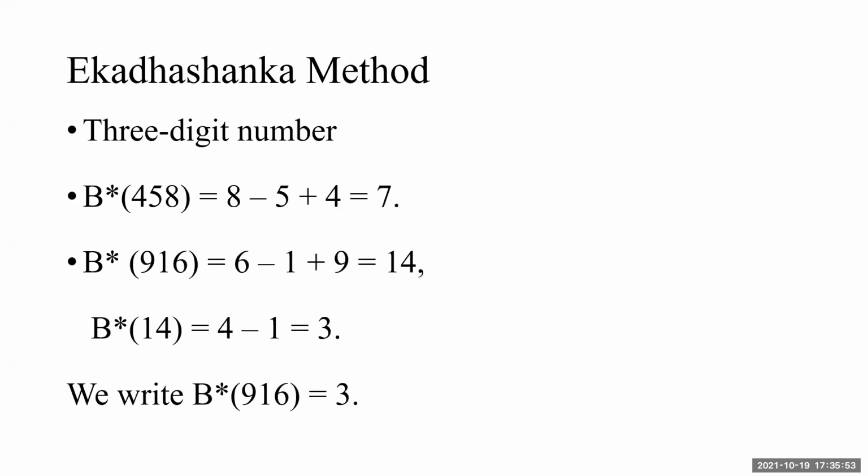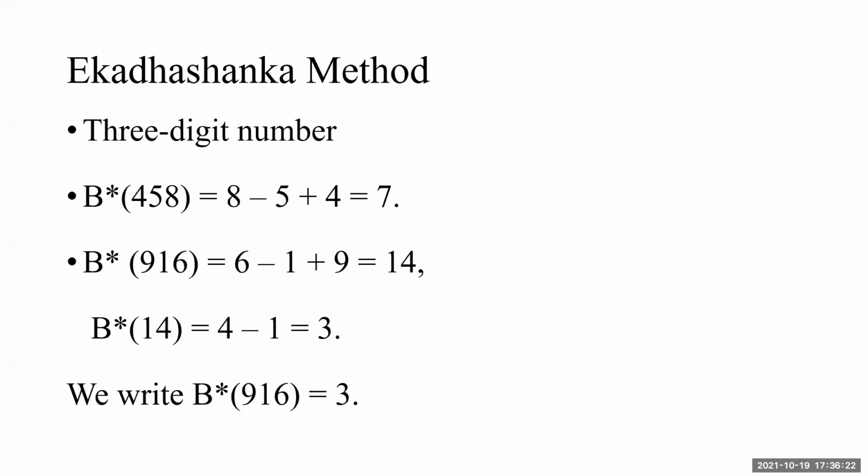For a 3-digit number, the situation continues. B star 458: I start from 8, not from 4. Remember, unit place digit, right to left. So 8 minus 5 plus 4, alternate subtraction and addition. That may be the correct pronunciation of that. 8 minus 5 plus 4. So B star 458 will be 7.